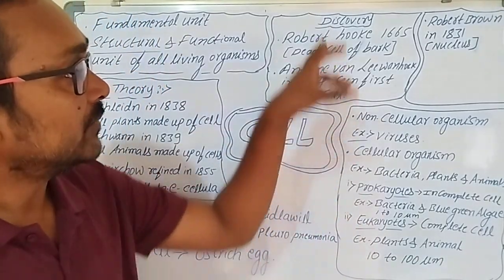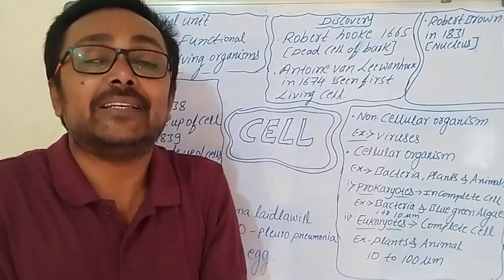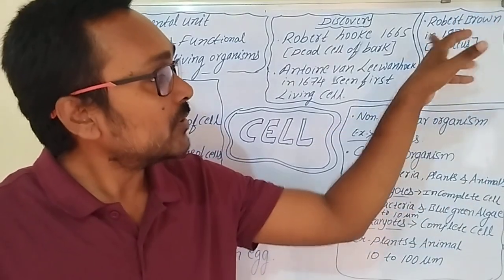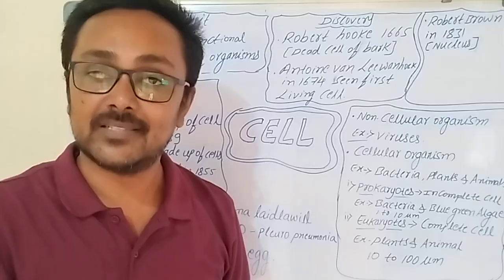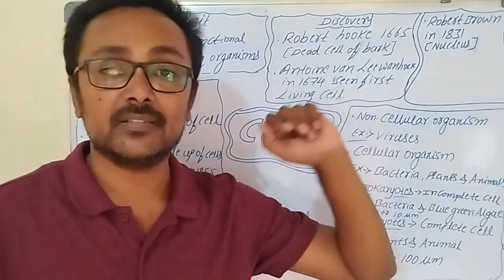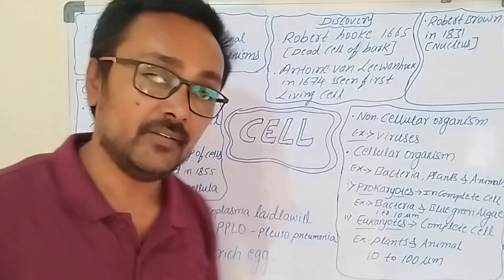Next, these two saw the cell but did not see what was inside the cell. The first person to do so, Robert Brown, in 1831, discovered the nucleus, a cell organelle present in a cell. Robert Brown first saw the plant cell nucleus in 1831.